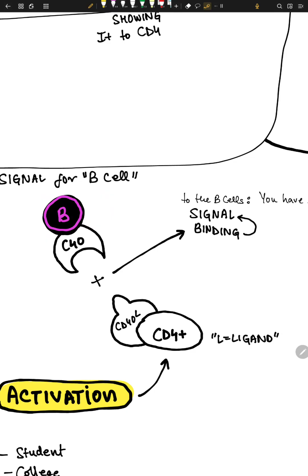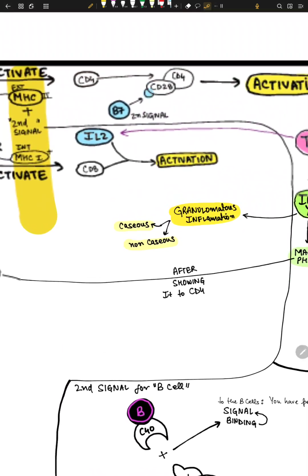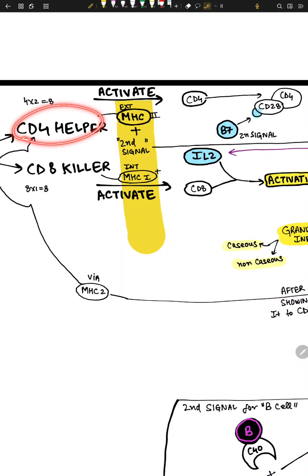They can invade other things. Now the B cells can grow up. So this is the whole story about how CD40L is the second signal, right? So B7 is the second signal for CD4.